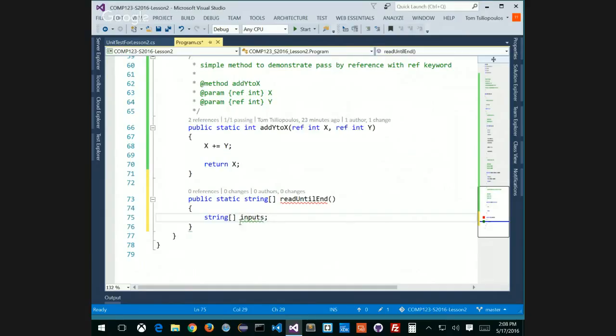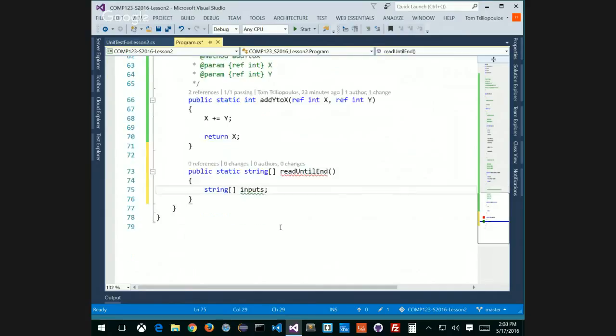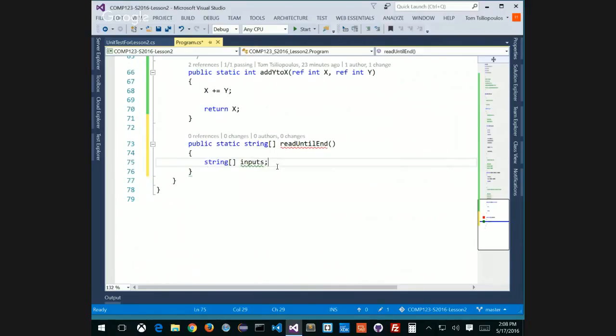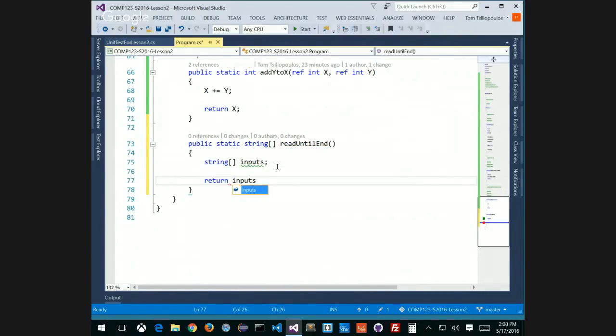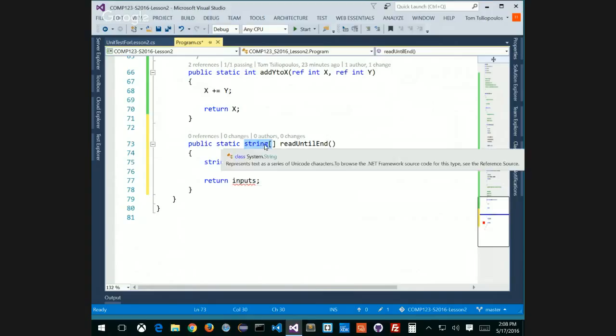Now if I do this, string array of inputs, that's cool. And just to help me out, I want to return my inputs. What am I returning? A string array. Now it satisfies the requirement of this piece right here. Notice it says use of unassigned local variable inputs. Here's my local variable, here's what I'm returning, a string array of inputs, but the array is empty.